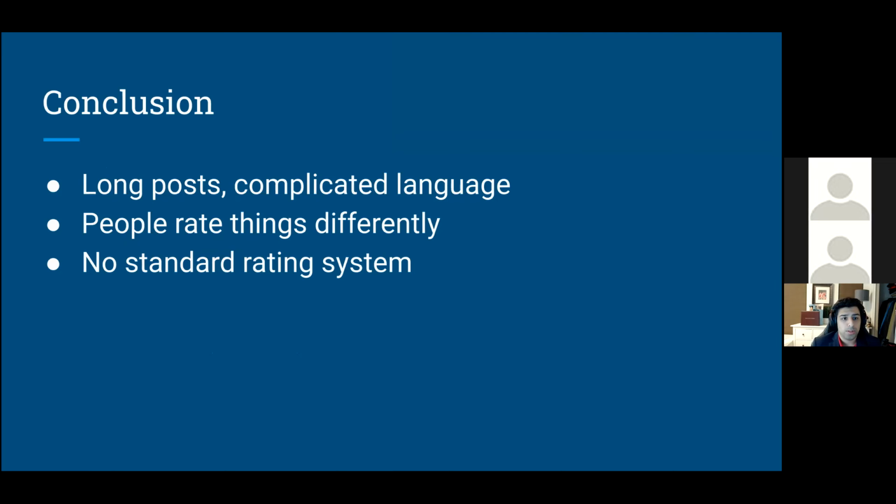Like in the first post, people rate things differently. The food was amazing, but the service was terrible, and they said the service is more important than the food, so they got a negative rating. And there is no standard rating system. I only used Yelp data, but in other reviews, they go up to 10 stars, or there can be 1, 2, and 3, or it can be some other weird metric that they decide to use.